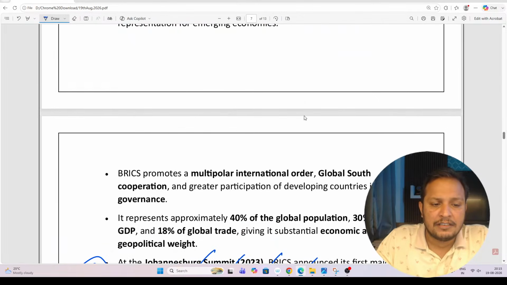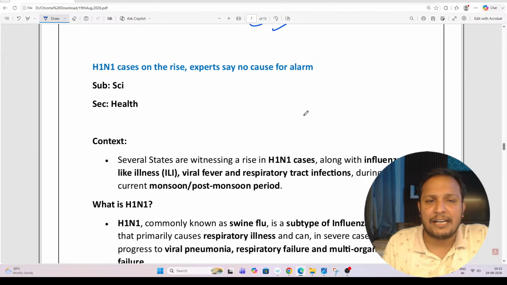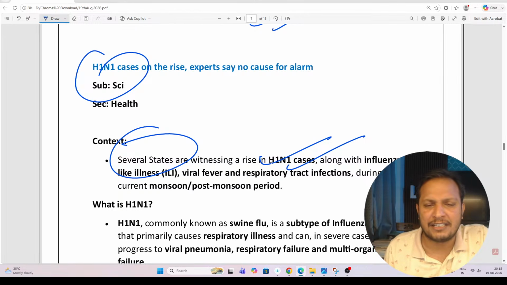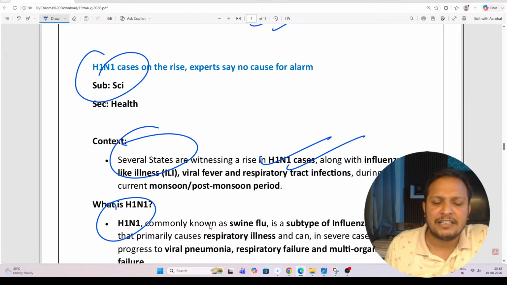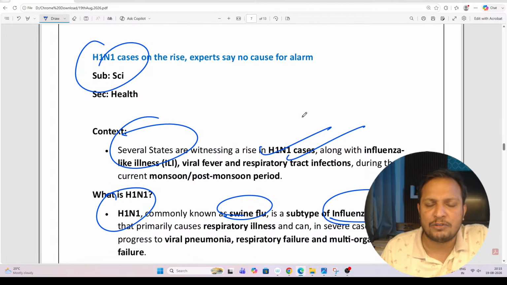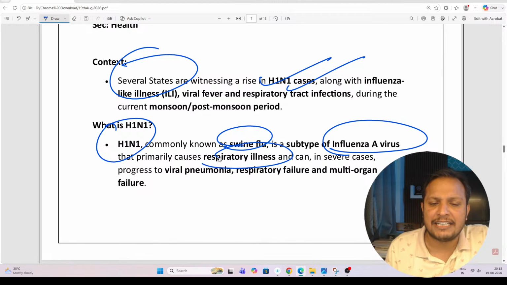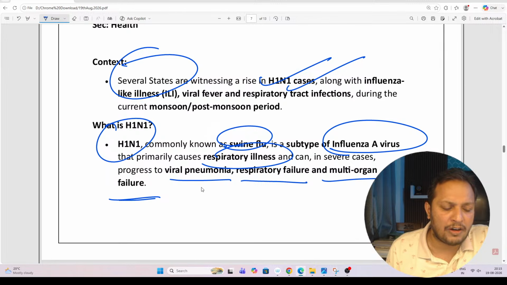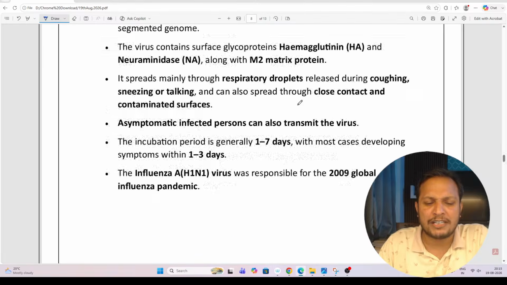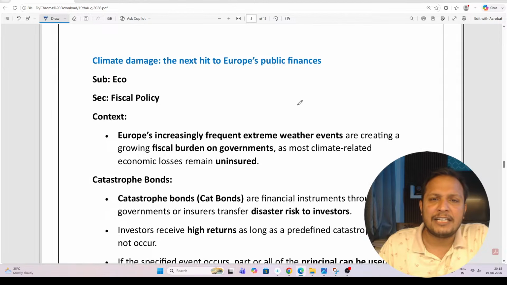Guys, let's move on to the next topic, H1N1. In many states, illness because of the H1N1 influenza virus is spreading, but it is not a major concern. Generally during monsoon it happens. H1N1, commonly called swine flu, is a type of influenza A virus which causes respiratory illness such as pneumonia, respiratory failure, and sometimes multiple organ failure also. So this is just a small topic, you can go through it. Not very important.